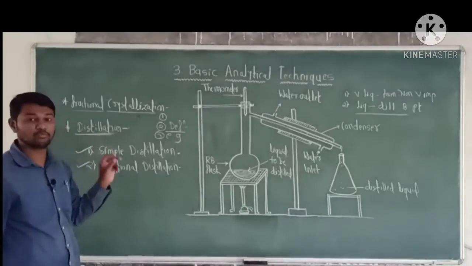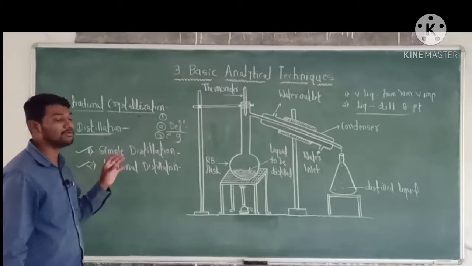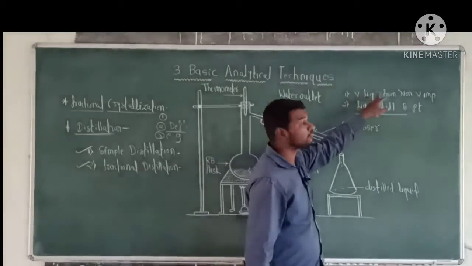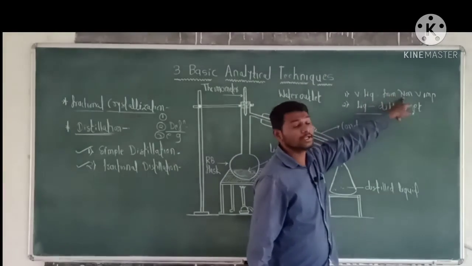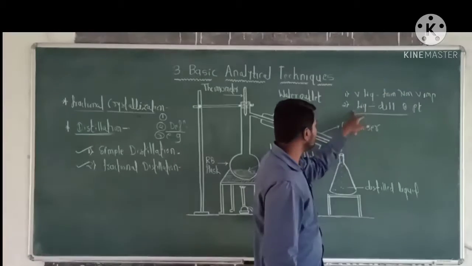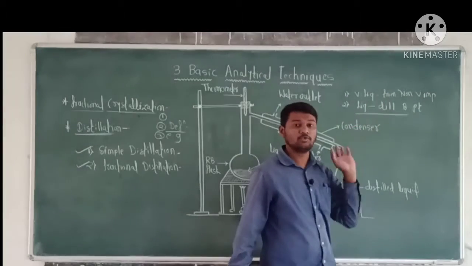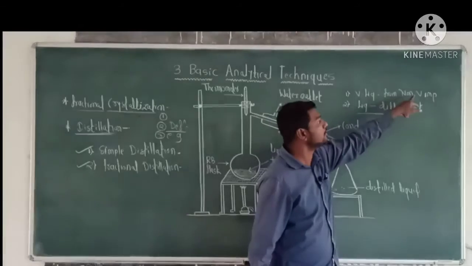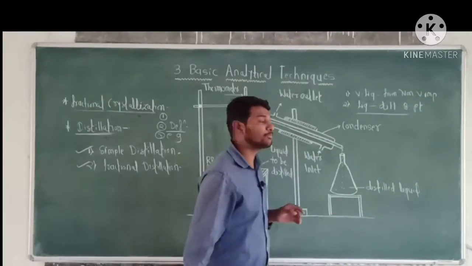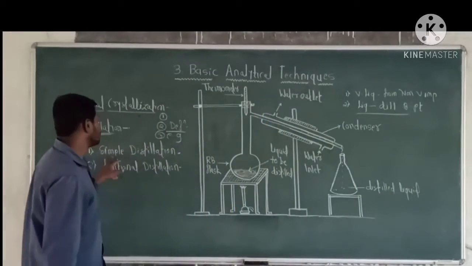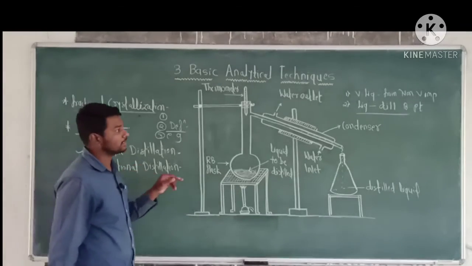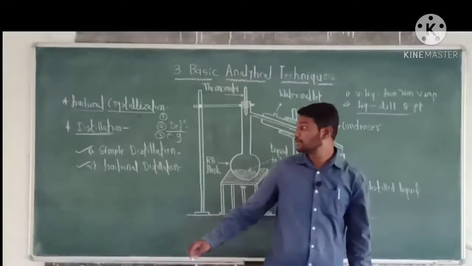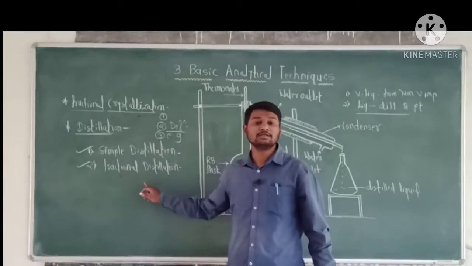Distillation is an important technique used to separate volatile liquid from non-volatile impurity, and second, liquids which have different boiling points.